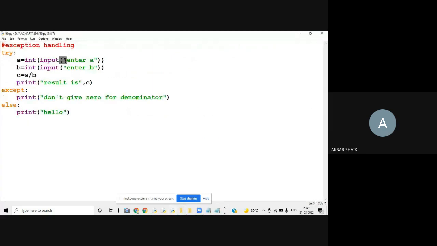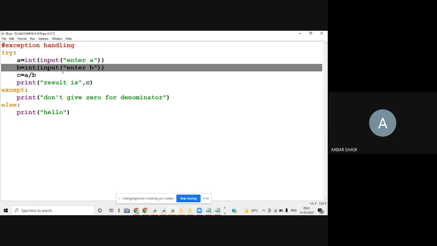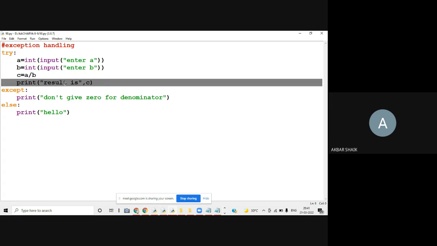So here is a similar program to what we see using try and catch. Here I am taking two inputs, A and B, and I am trying to perform the division operation A by B, and printing the result. When will this result be printed in general? In general, the result will be printed if A and B are normal numbers, meaning the B value shouldn't be 0. B is not supposed to be 0.